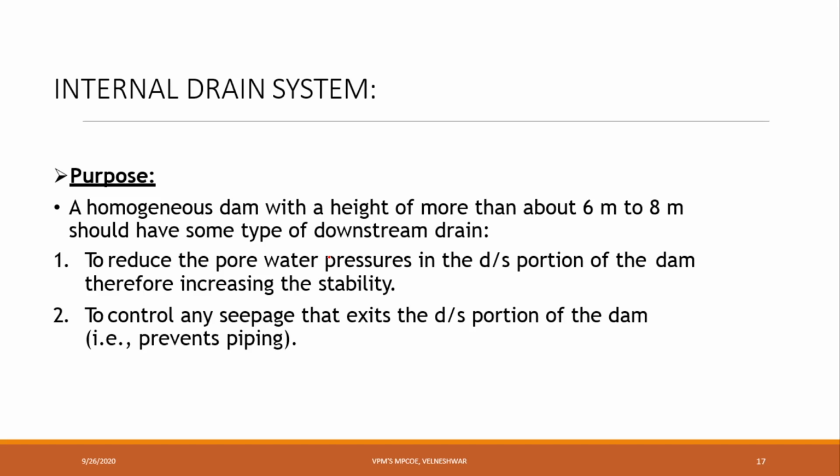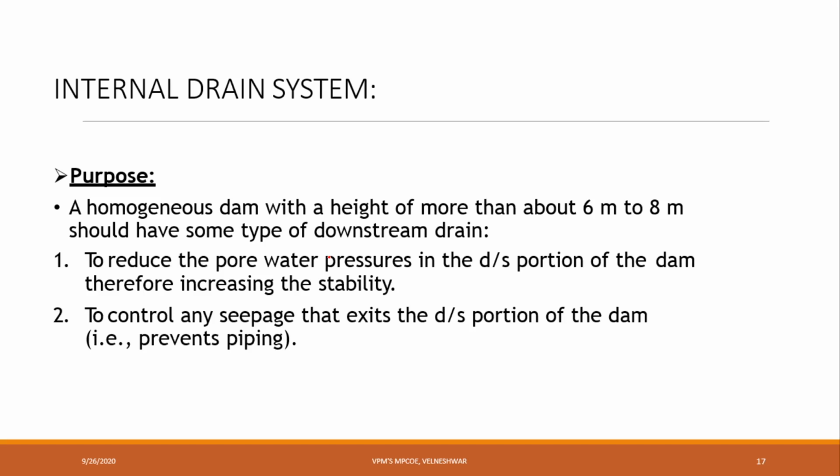It increases the stability and controls the seepage that exits the downstream portion of the dam, preventing piping. Whenever we install pipes, we give a way for the water, so that excess water will be collected in the drainage system, so that somehow we can control it. If excess water came, immediately that water will be separated.